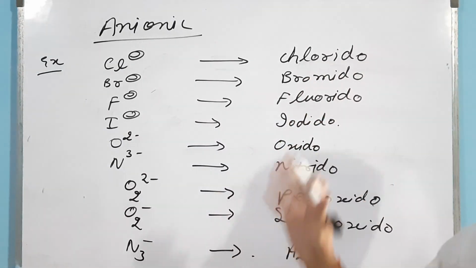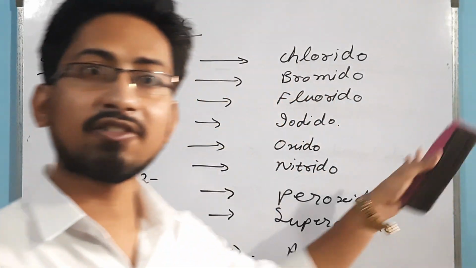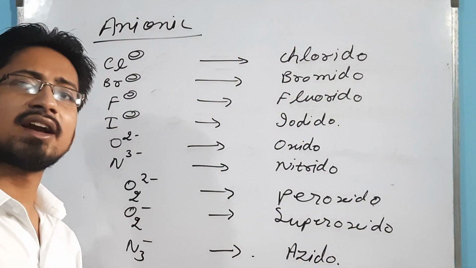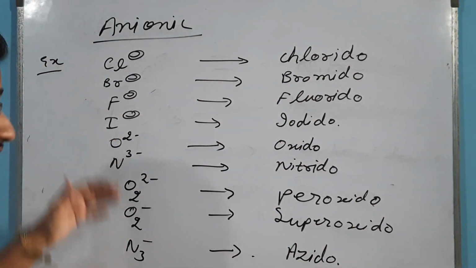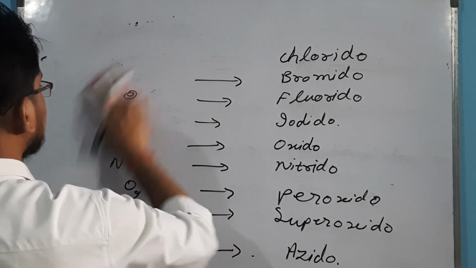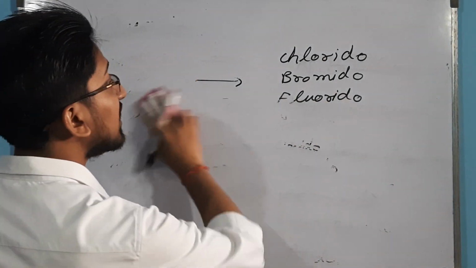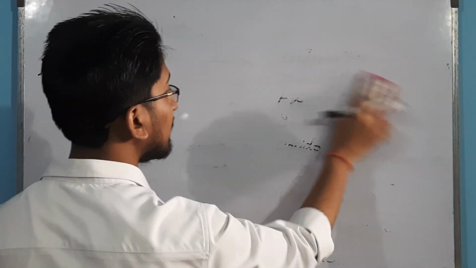So these are our monodentate ligands, and these are generally asked while writing IUPAC nomenclature. You need to know every one of these ligands. There are more ligands than what I have written, but we will discuss them while writing the IUPAC nomenclature. Till that point, you need to learn all these ligands that I have written. Now let's do the further classification. Till now we only know about monodentate ligands.